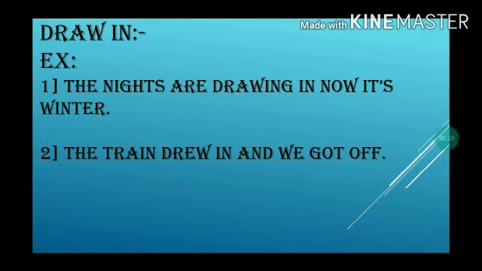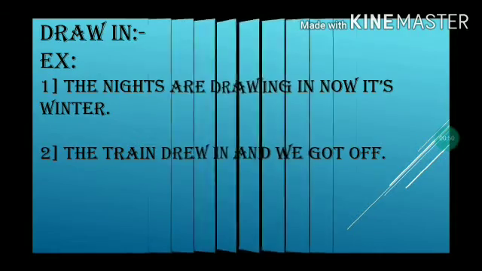Draw in has two meanings. First is to get dark earlier. For example, the nights are drawing in. Now it's winter. This means that the nights are getting dark earlier because it is winter. The next meaning is to arrive at the station. This is only used for trains. For example, the train drew in and we got off. This means that the train arrived at the station and then the people got out of it.